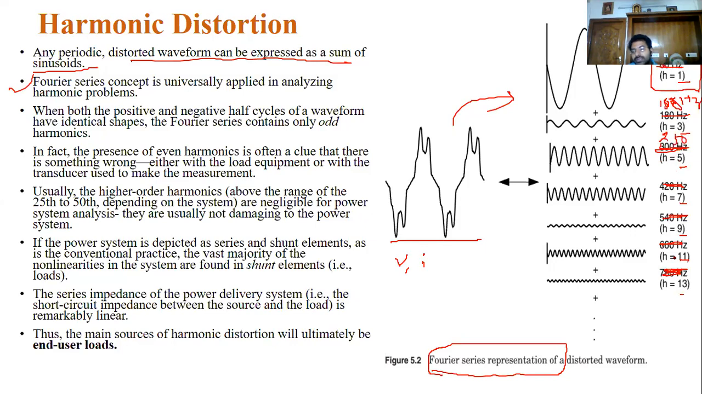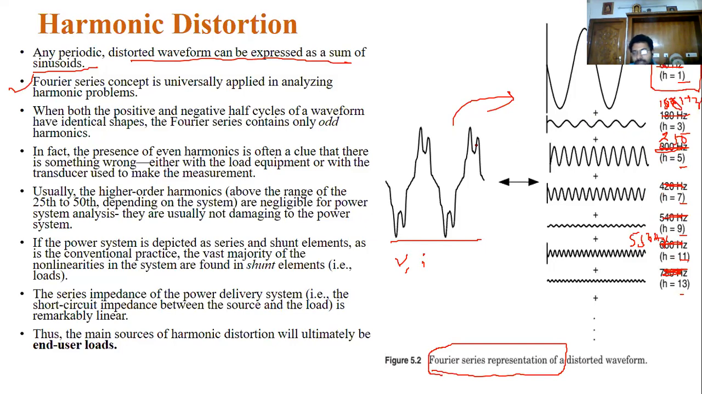11 means 550 Hz. You can see these frequency ranges. This is the fundamental, which you can treat as the fundamental frequency, 50 Hz, h equal to 1. 1 times 50 is the fundamental, 2 times 50 is a harmonic.